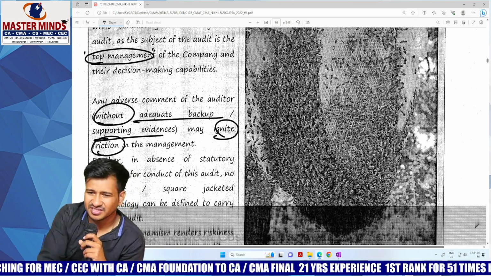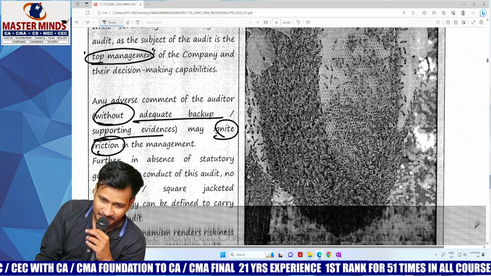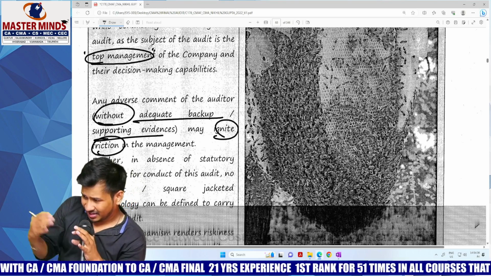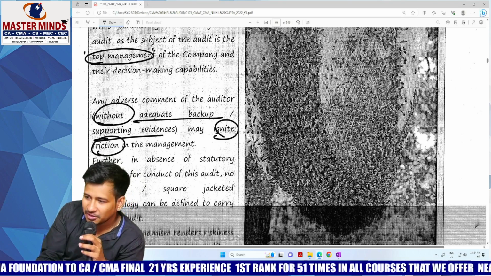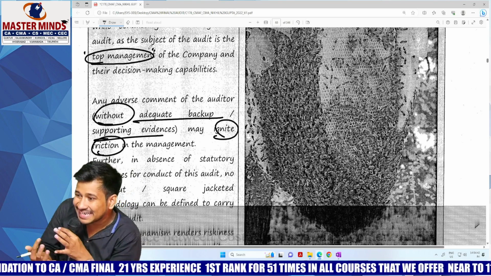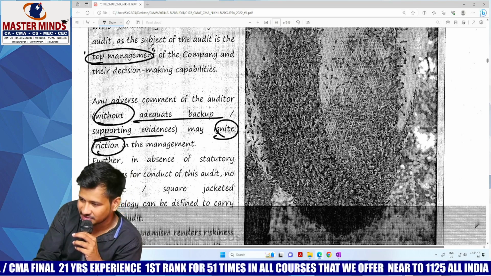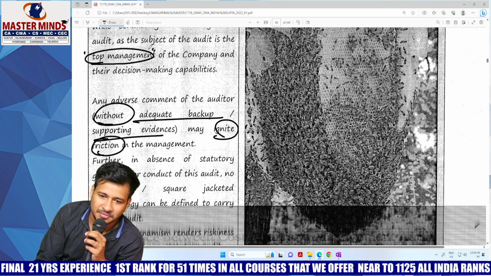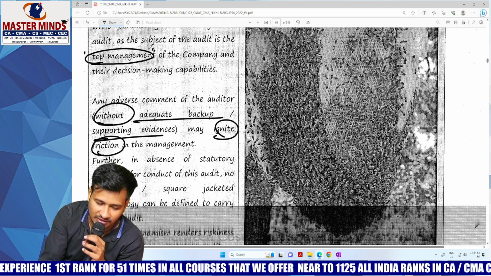May ignite friction means the harmony among themselves will be disturbed a lot. There might be no cooperation to achieve the objectives of the company or the organization. A kind of cold war might start among themselves. So you have to be very, very careful.